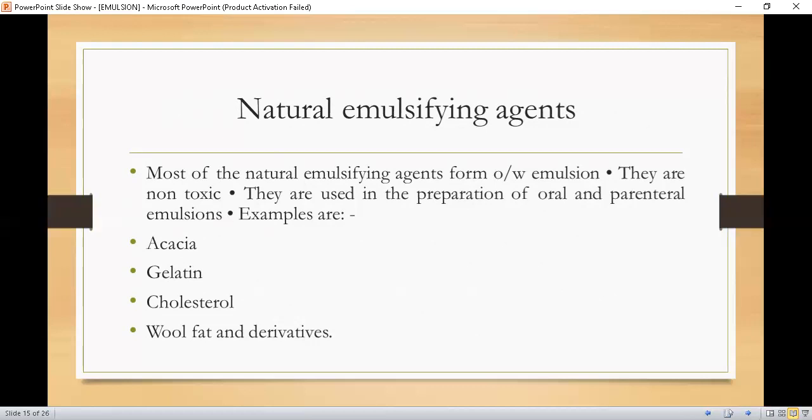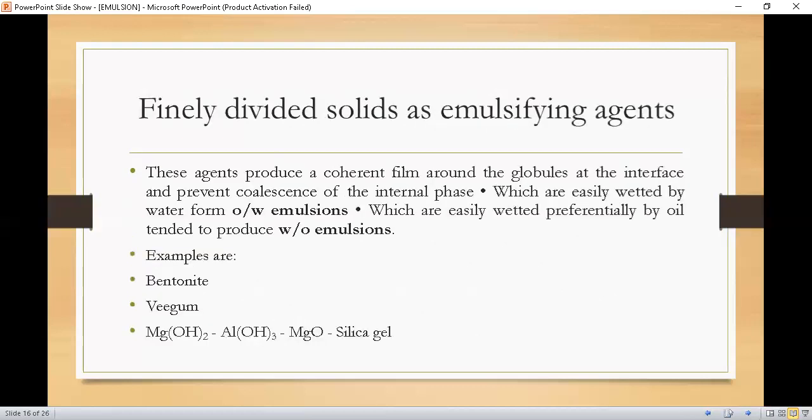Now in the list of classification, we also have finely divided solids as emulsifying agents. These agents provide a coherent film around the globules at the interface and prevent coalescence of the internal phase. Those easily wetted by water form oil in water emulsion, and those preferentially wetted by oil tend to produce water in oil emulsions.